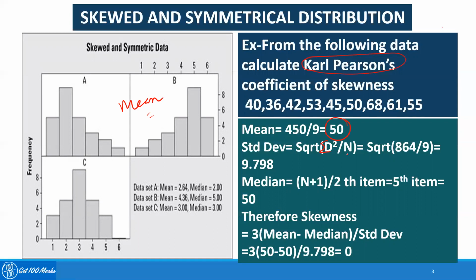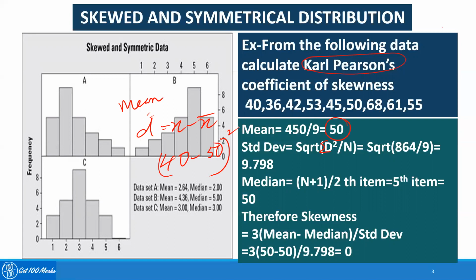Square root of summation of d square means... what do you mean by d? d is equal to each value x minus x bar. First value is 40 minus 50. And I will square the difference, and then we'll add it.